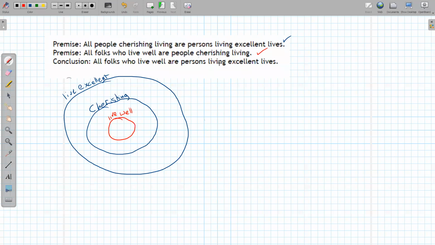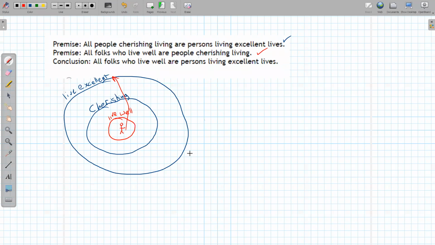All folks who live well are persons living excellent lives. So here's a person who lives well. Are they also a person that is living an excellent life? Well, yeah, they're inside the live excellent life circle. So putting together the premises and then examining the conclusion, pretty sure this is true.